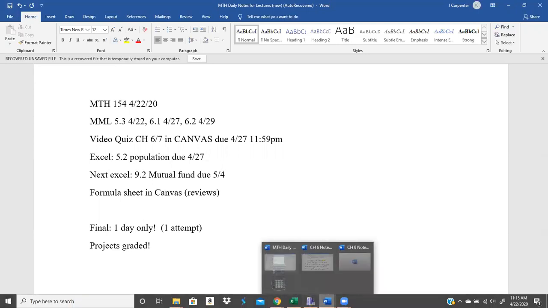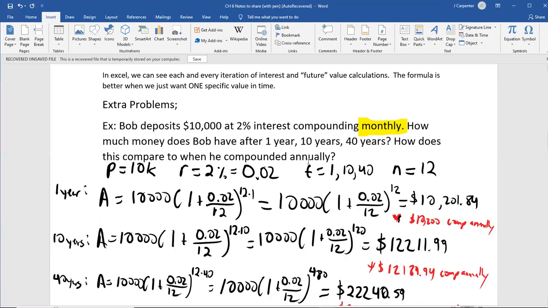Continuing 6.2, where we left off. We did this with Excel last time. We did this for compounding annually only, and we saw that 1, 5, 10, and 40 years in. I skipped the 5 years for this; I just did 1 year, 10 years, and 40 years. So we've got the same person, Bob. He's going to put 10,000 away at 2% interest, but instead of compounding annually, we're going to compound monthly now. How much money does Bob have after 1, 10, and 40 years? How does this compare to when he compounded annually?